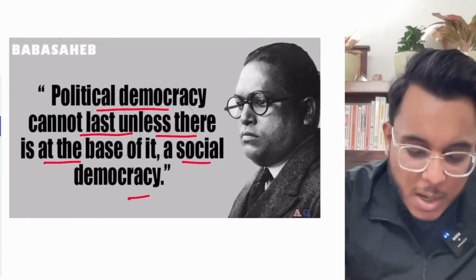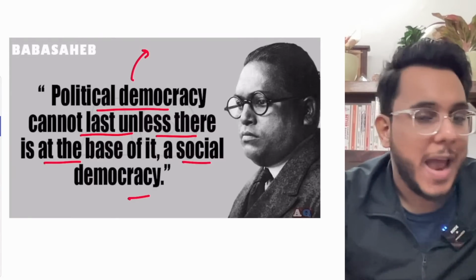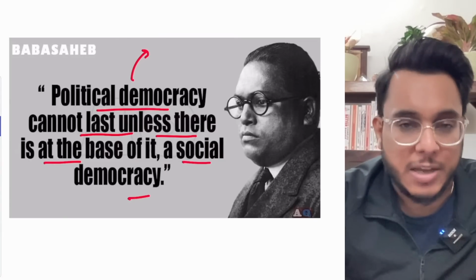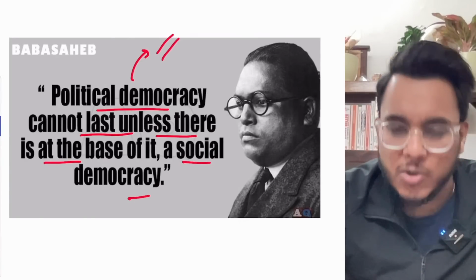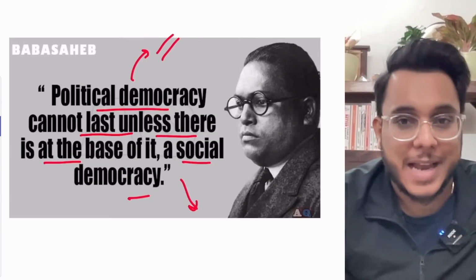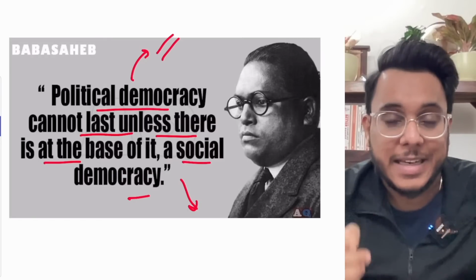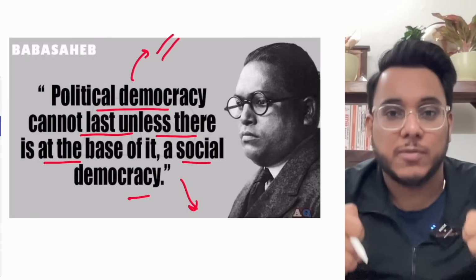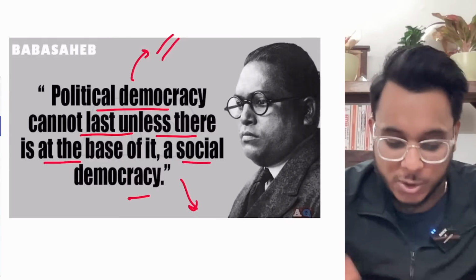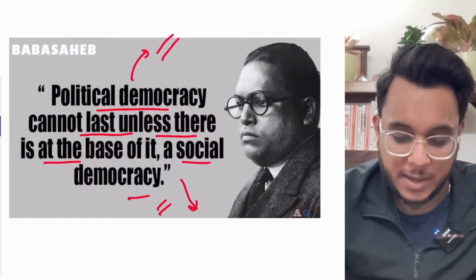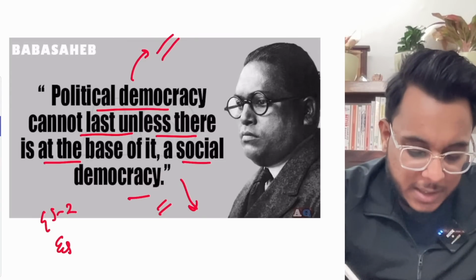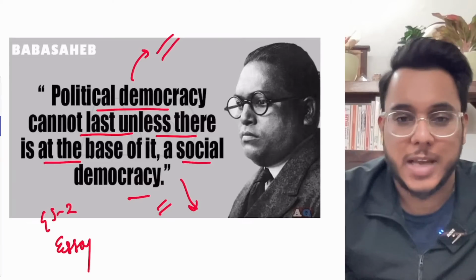Now you see this particular thing. Political democracy is to have a constitution, and within the constitution establishing the liberal principles, equality, justice, liberty, fraternity, developing the institutions. That is good, but we need to have social democracy as well. It means that at the societal level every person needs to be given the opportunity for participation and deliberation. Every part of the society needs to be given their due share. So social democracy is also very important. This idea can be used in GS paper number 2 as well as in the topics of the essay, that the quotation can be utilized.